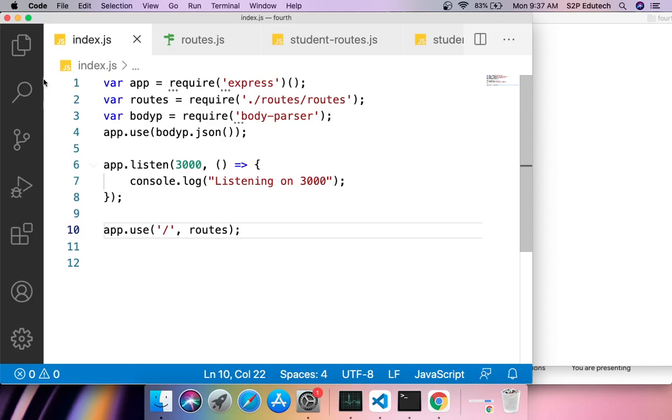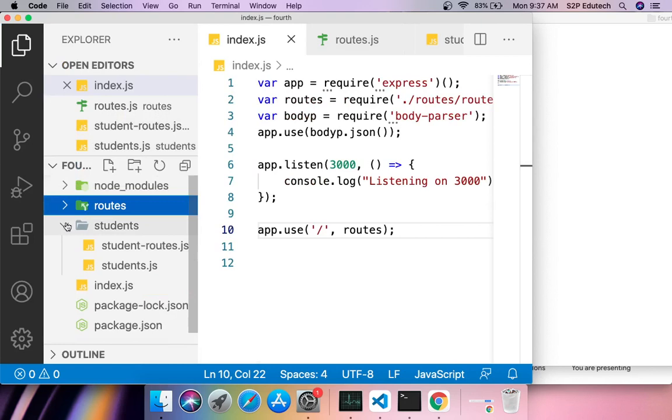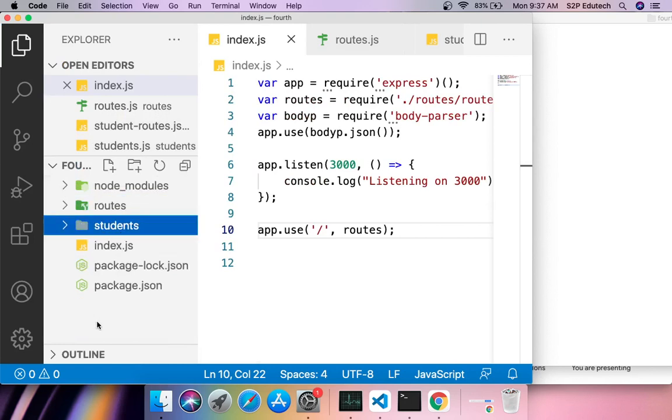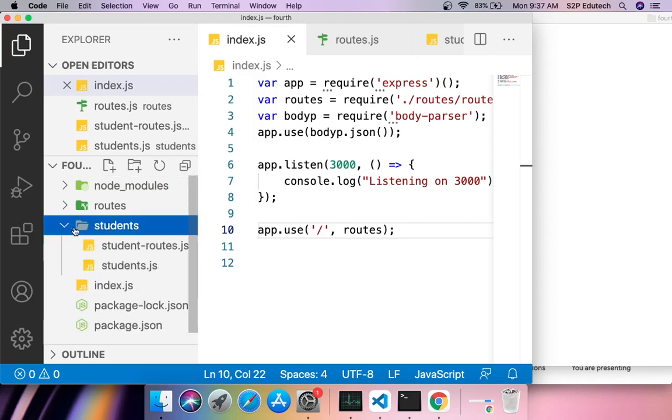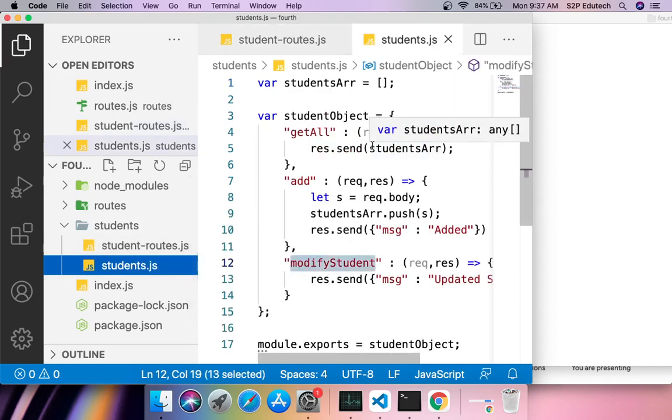Very first thing which I have done is I have created two folders. One folder is routes, second folder is students in my root directory. Then in my students folder I created two files: students.js and studentroutes.js. In studentroutes.js I am simply trying to give certain paths to the students. In students.js, whatever operations or logic I need to perform, I am performing in that file.